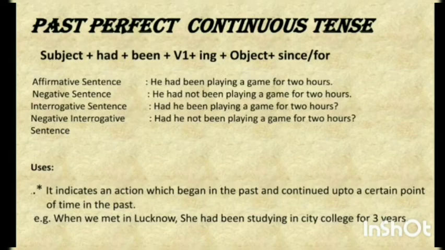Had he not been playing a game for 2 hours? A negative interrogative sentence. It indicates an action which began in the past and continued up to a certain point of time in the past. I repeat, and continued up to a certain point of time in the past. For example, when we met in Lucknow, she had been studying in City College for 3 years.